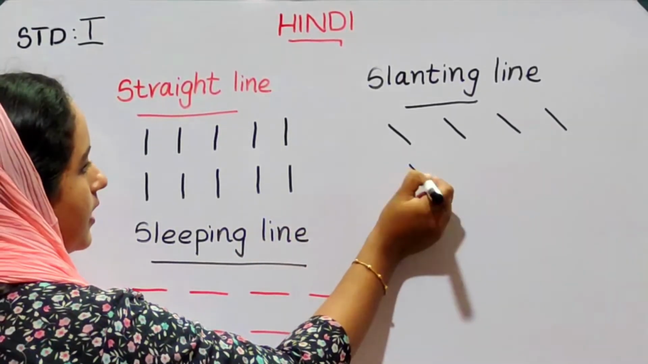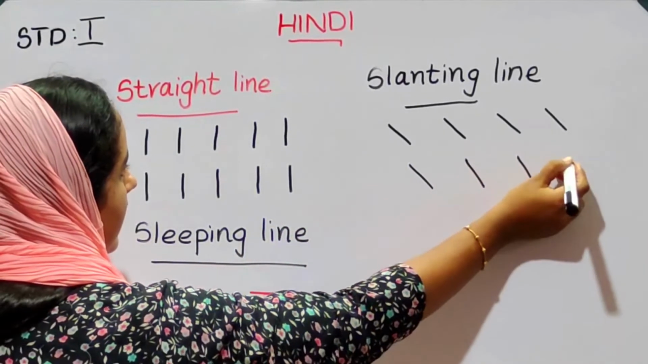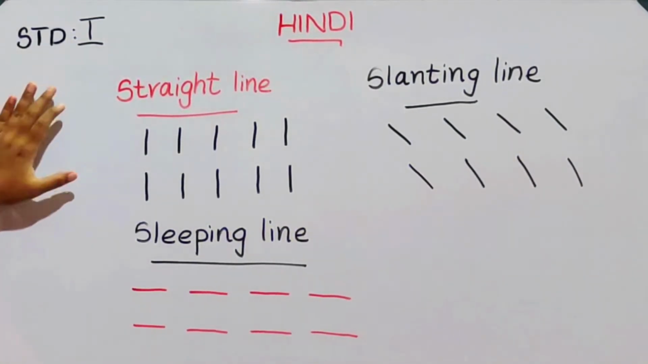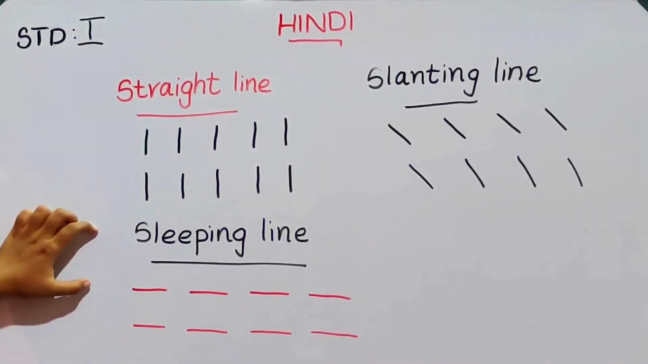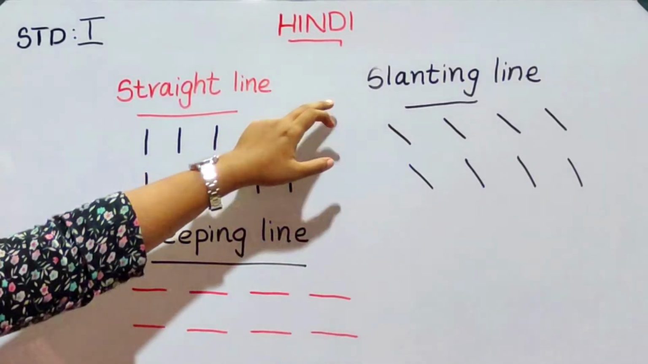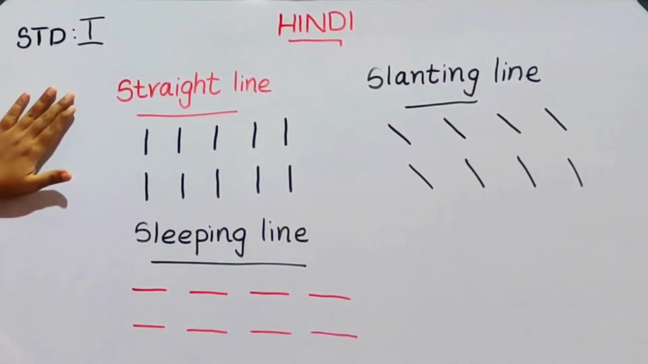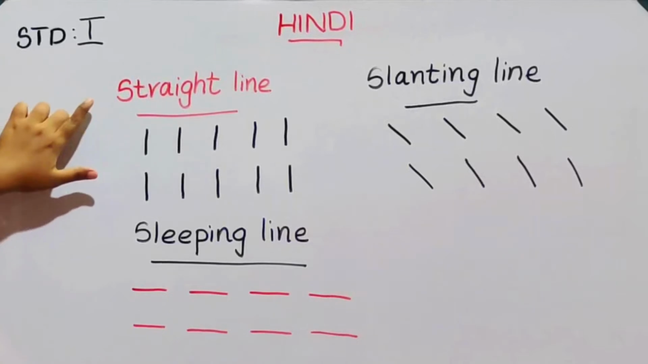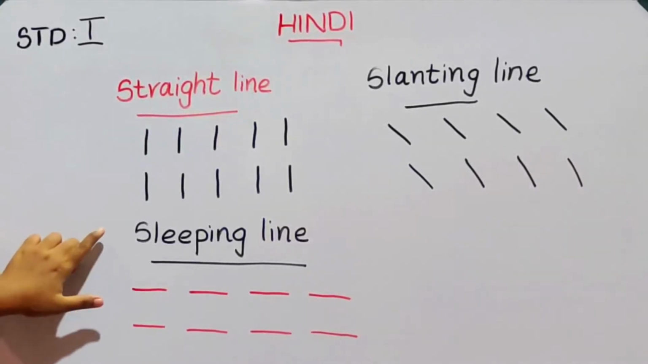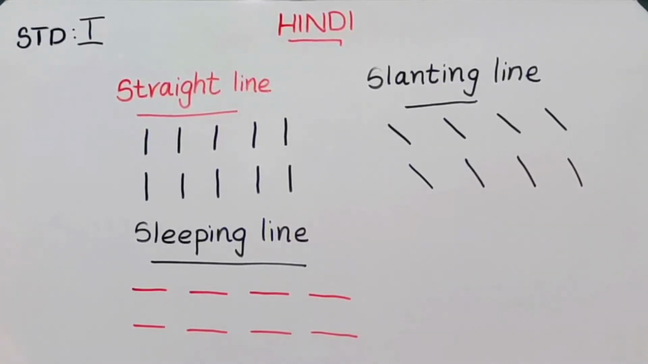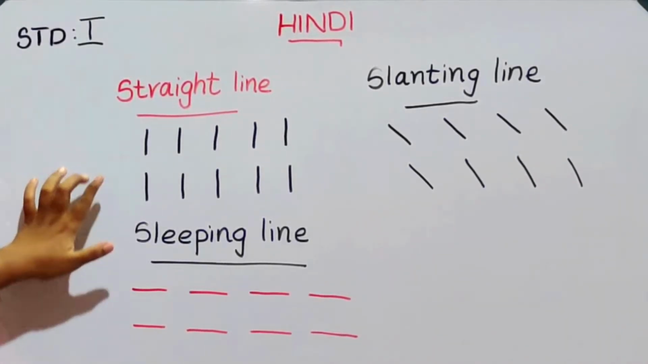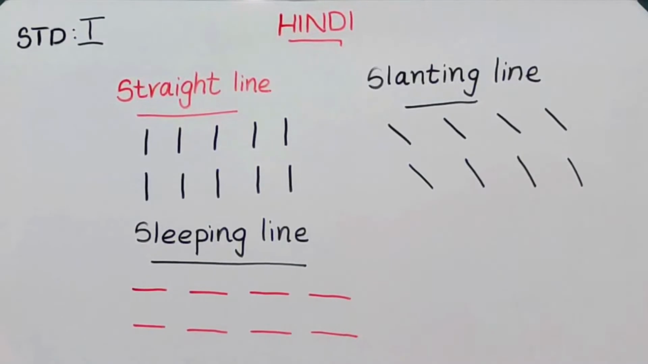Okay, you have to write and study these 3 lines in 3 pages in your rough book. First one straight line, second one sleeping line, third one slanting line. These lines will help you in our writing. Okay dears, you have to complete the pages with straight line, sleeping line and slanting line.